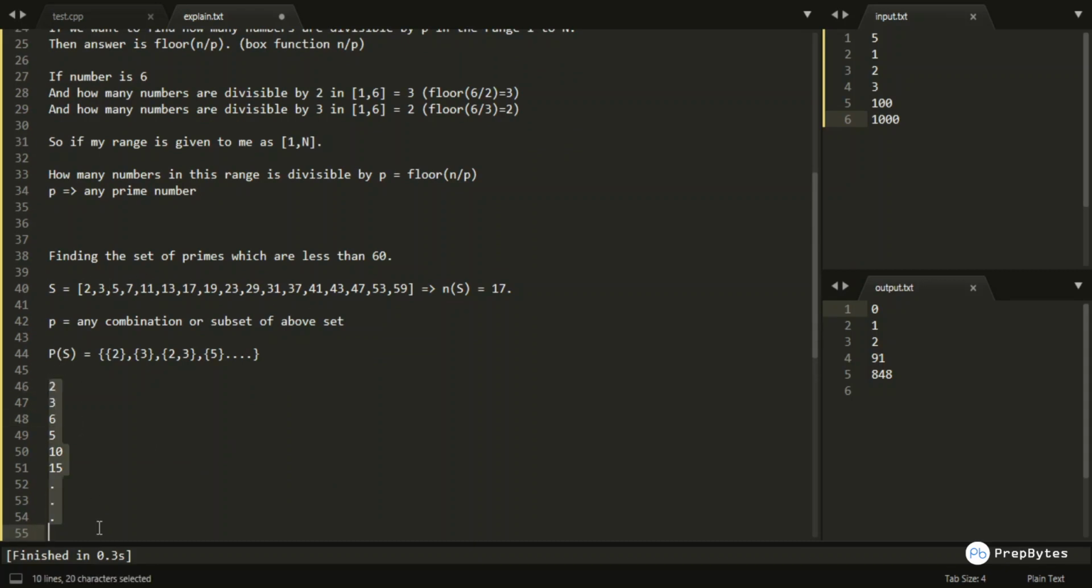Okay, so how are we planning to do that? We will first create a mask of 17 bits.